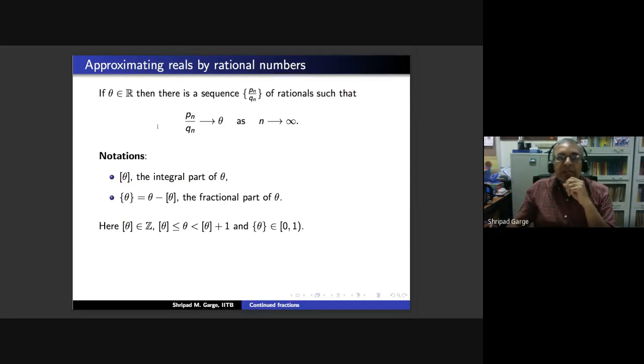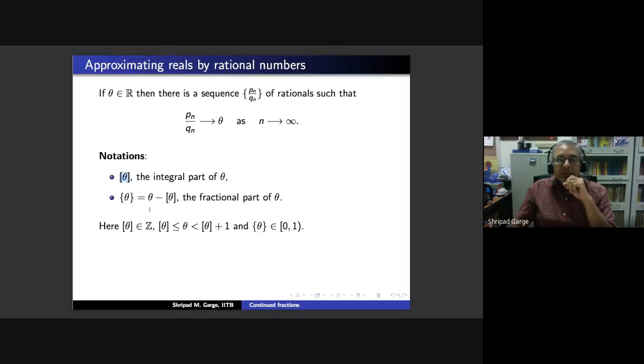This is one way by which analysts would perhaps get the sequence, but I think people in arithmetic would like to do it in a different way. So let me go towards that, and hopefully I will be able to motivate you towards continued fractions from that. So let me set up these notations.